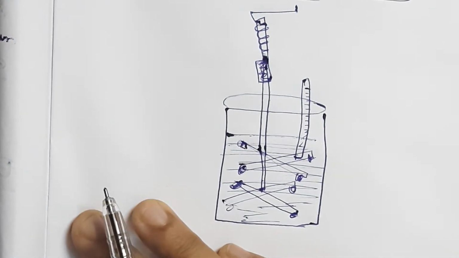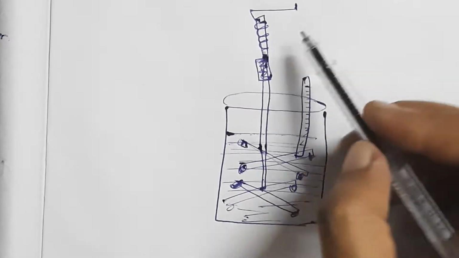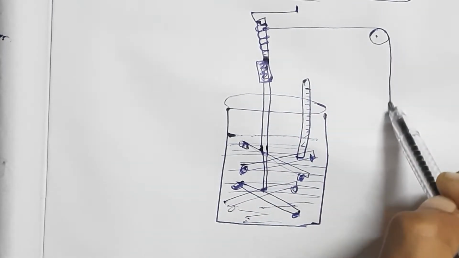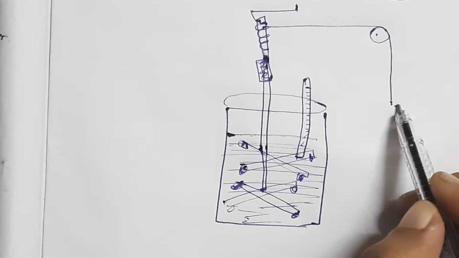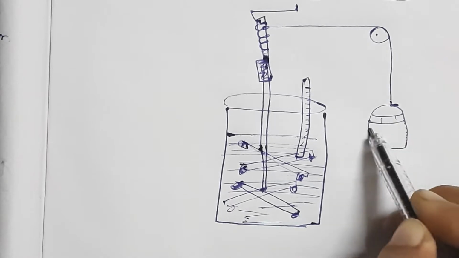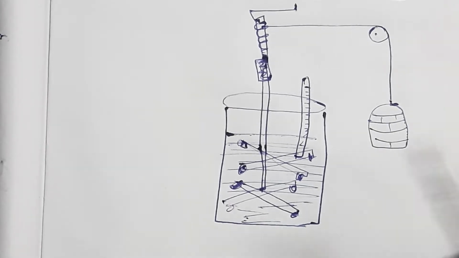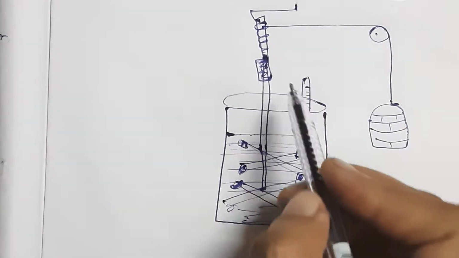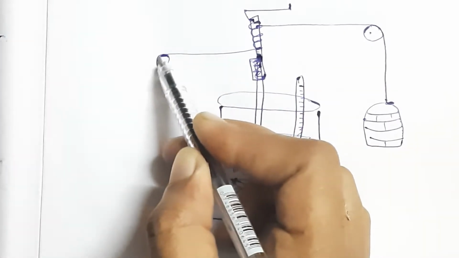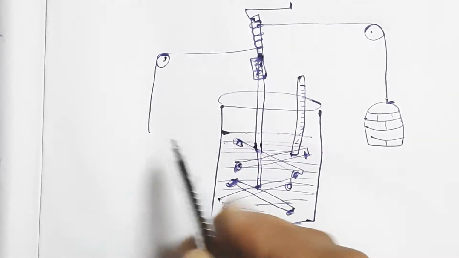The weight hanger is attached and the weight will be added. On this side also a weight hanger is attached by means of a pulley.